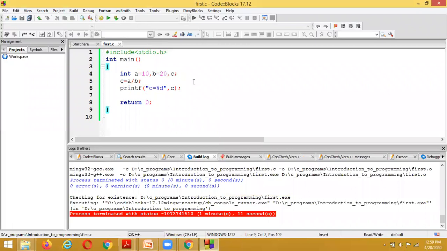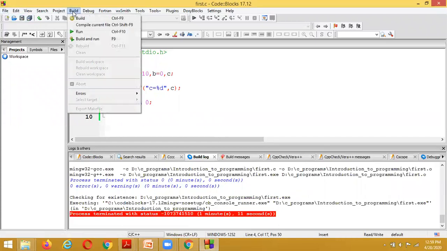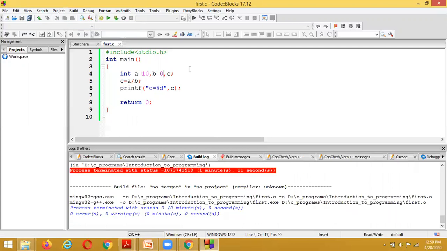Suppose I am executing the program, but here I am mentioning B is equal to 0, and I am compiling. At compile time, is it showing syntactical errors? There is no syntactical error.